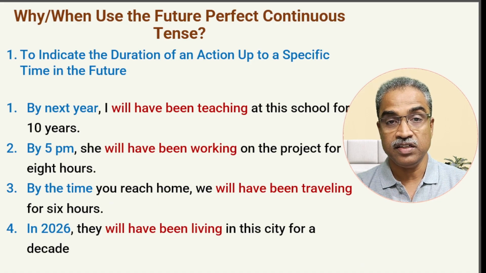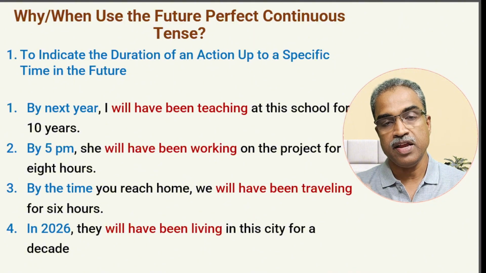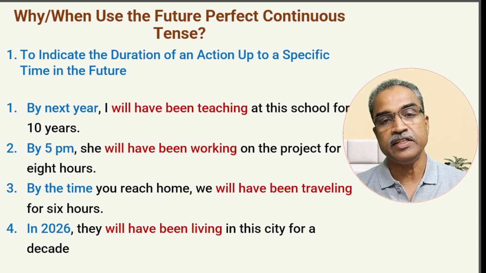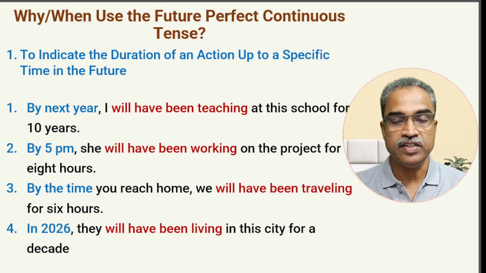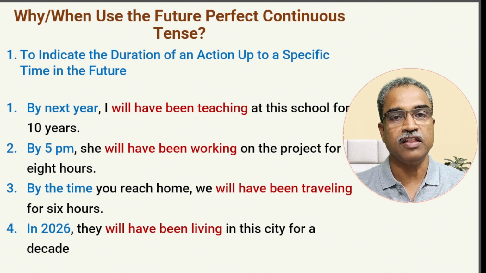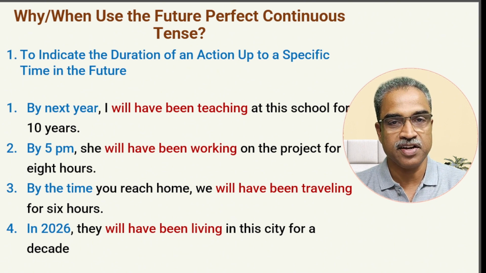I started 9 years ago teaching at this school. So for 9 years this teaching is going on. So I will have been teaching at this school for 10 years by next year. It means 9 years completed. By next year it will be 10. So the duration of 10 years will be completed next year, that is in the future. I hope it's clear.